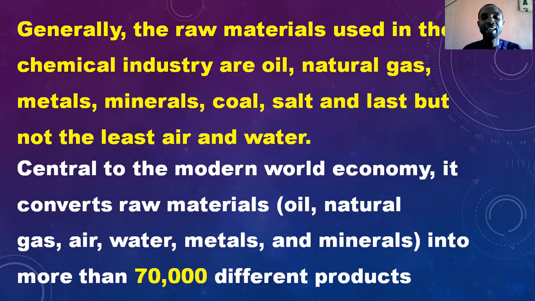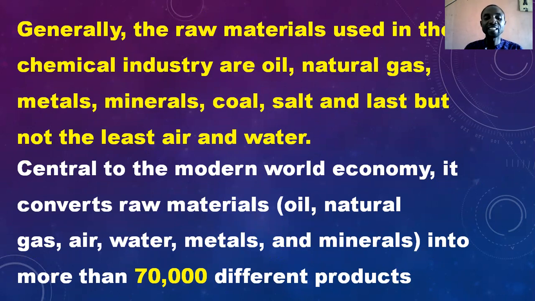Generally, the raw materials used in the chemical industries are oil, natural gas, metals, minerals, coal, salts, and last but not least, air and water. So we use all these things in the production of one thing or the other. We use them in the industry.